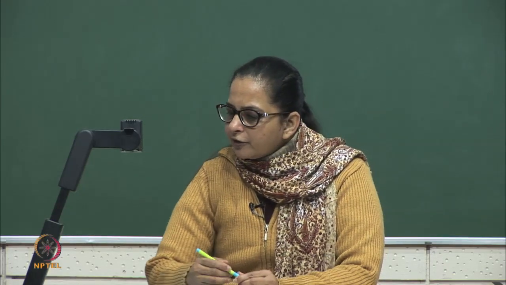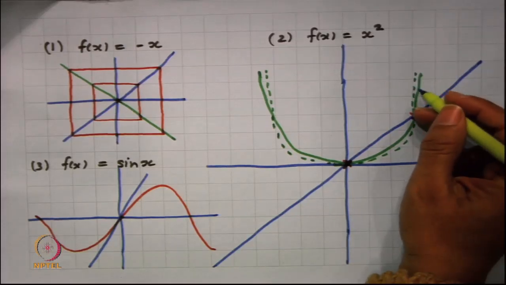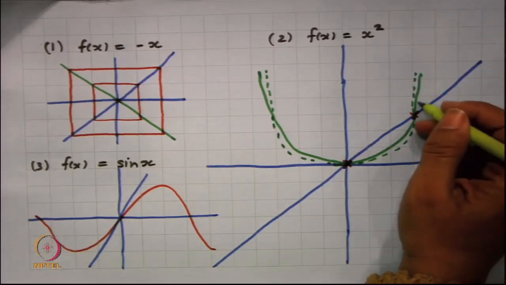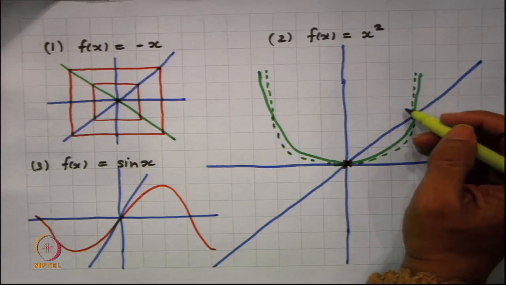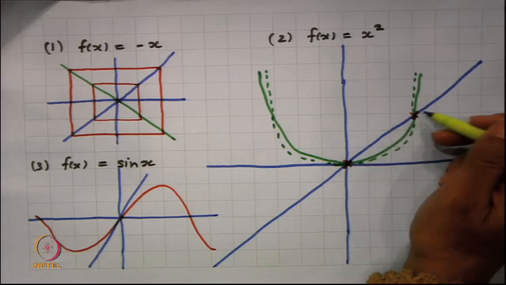If we try to analyze that, maybe we can think of looking into the graph of f composed with f, that would take x to the power 4. If it takes x to the power 4, we find that this graph is again going to be something drawn along the dotted lines, and if we see this particular graph, the only places where it intersects the diagonal are 0 and 1.